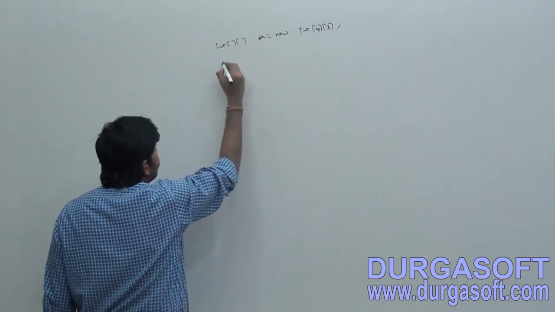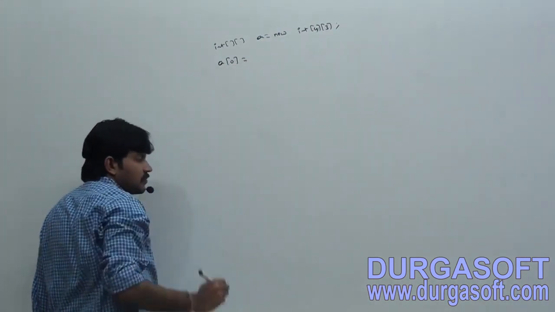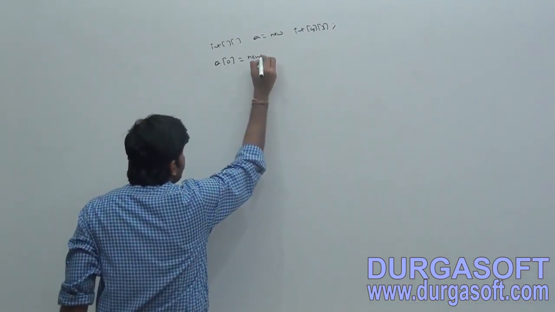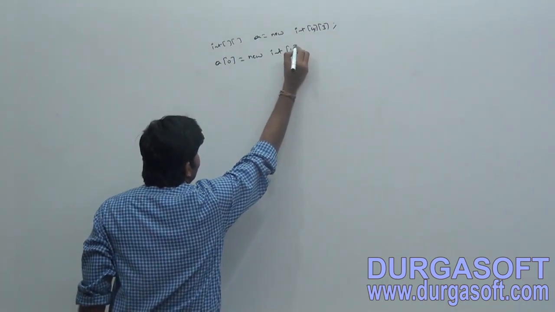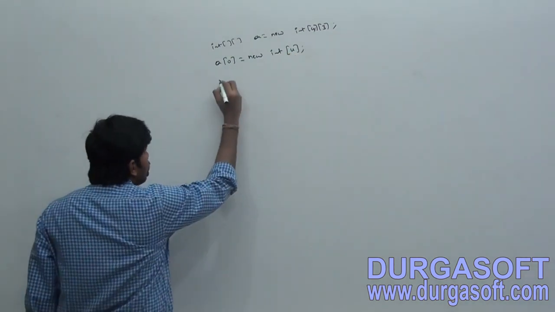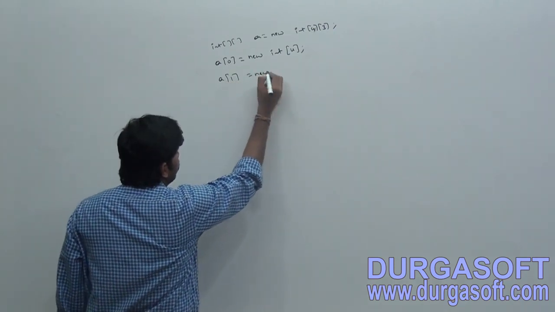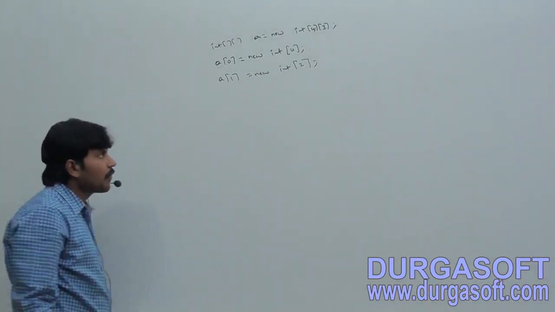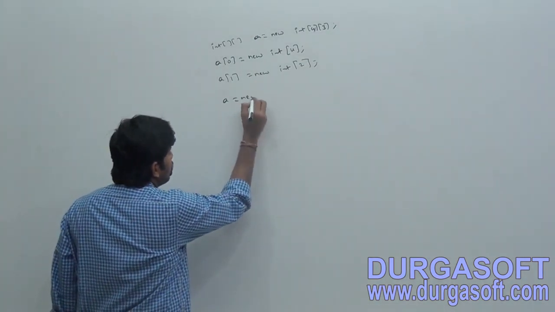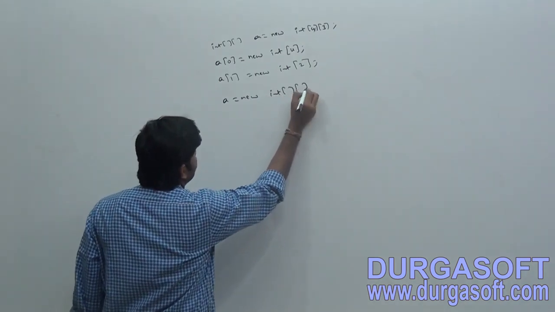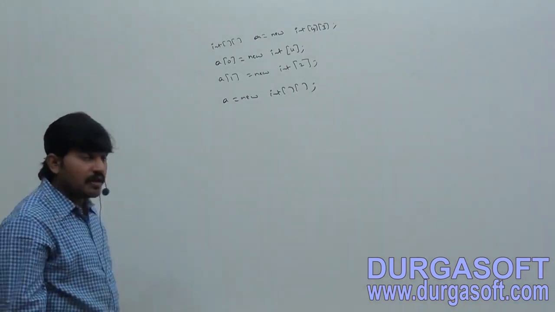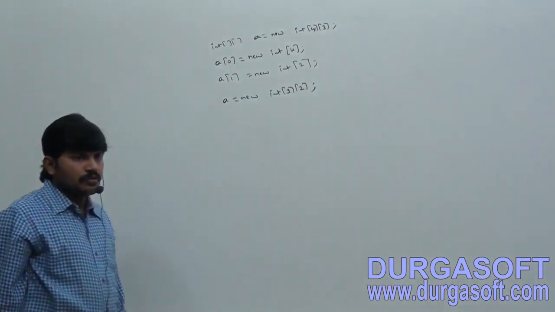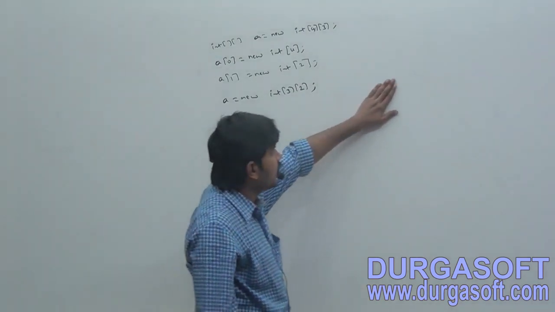A of 0 is equal to, sir, A is the two-dimensional array, A of 0 is equal to new int of 4. Next, A of 1 is equal to new int array of 2. A is equal to new two-dimensional array of 3 followed by 2, like this I'm taking.